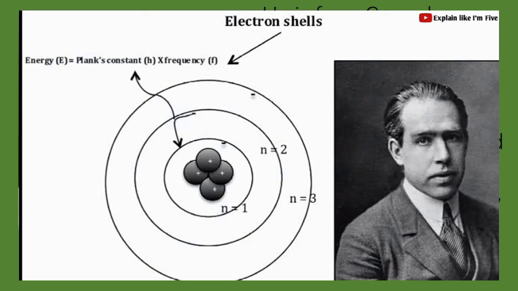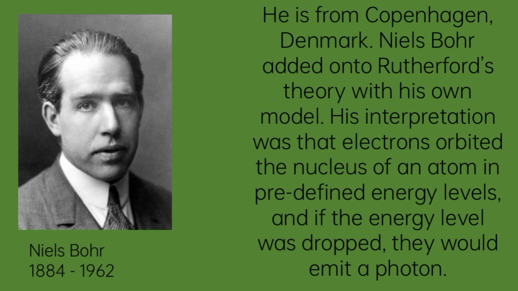In the year 1913, Niels Bohr presented a picture of atomic structure. He carried on the study of the structure of atoms based on Rutherford's discovery of the atomic nucleus. This led him to the picture of his atom.